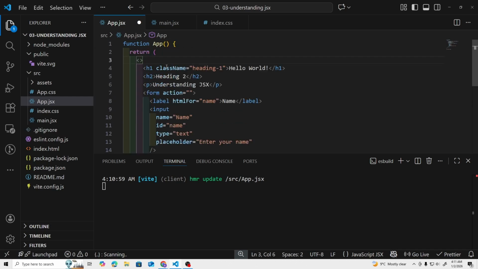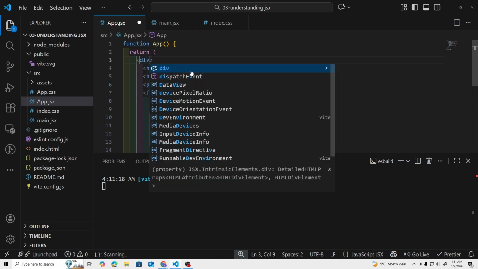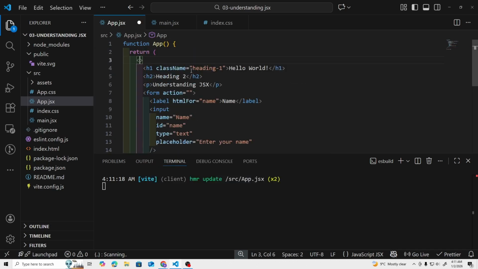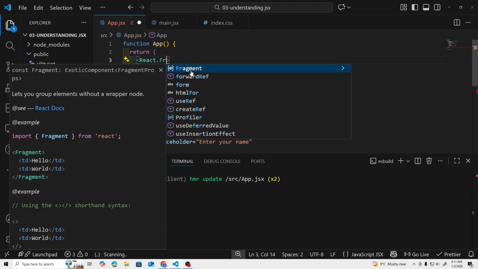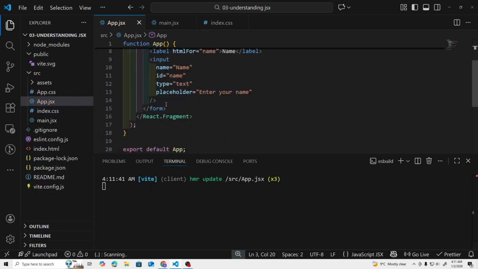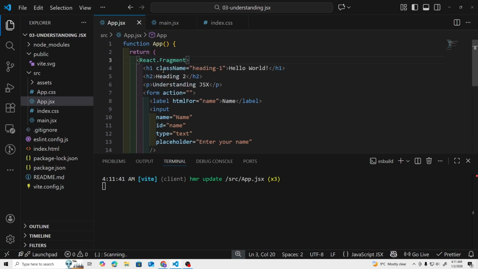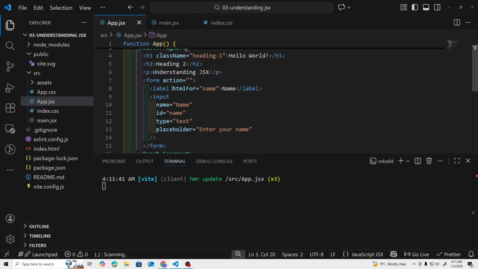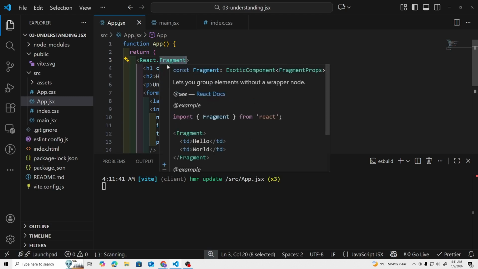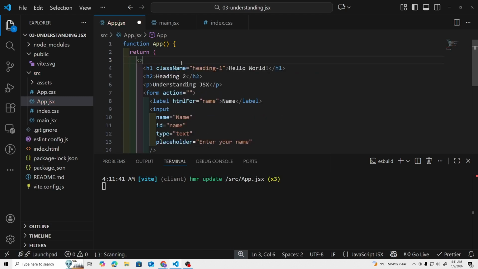So this is called a React fragment. So we can do this as well. If you do not want to wrap the elements with a div, you can wrap them with a fragment. So this is also valid. So we can either use a div or we can use these fragments. There is another way to write this, which is React.Fragment. So this is valid as well. So now we are wrapping everything with this fragment, and there are two ways of writing it, either writing it this way or writing nothing at all inside of these angle brackets.